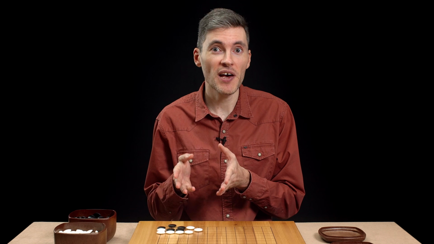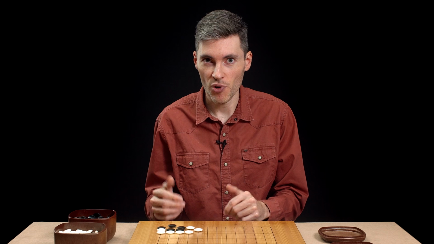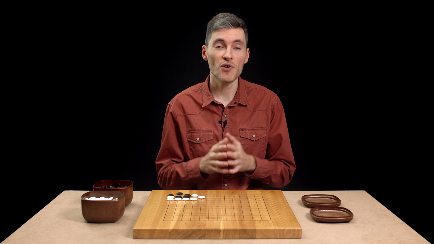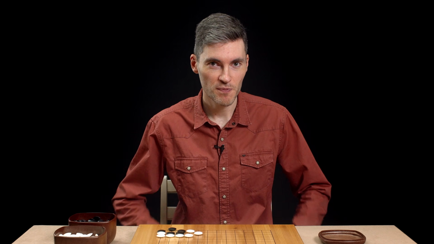Sometimes the benefit of playing a good shape is that it allows you to make life, make two eyes more easily, just like we saw in this example. And that's the topic that we're going to cover in the next section of the course. We'll talk about life and death.